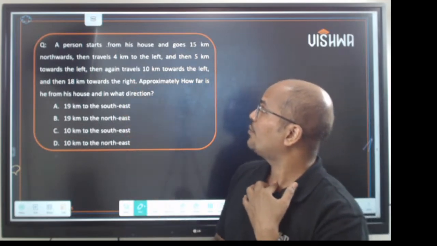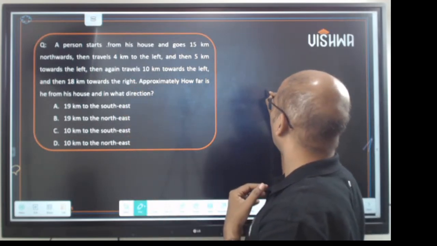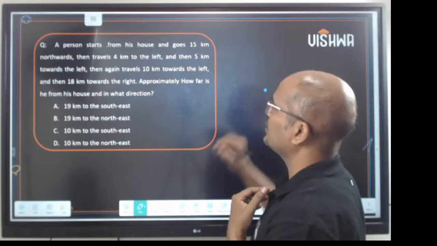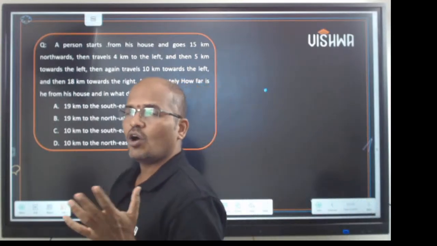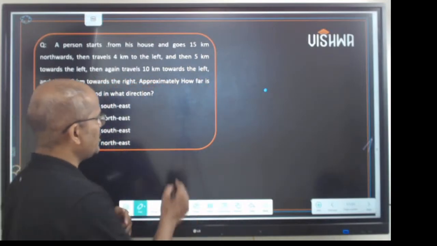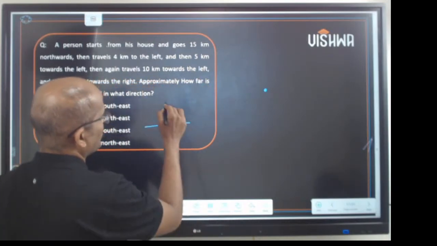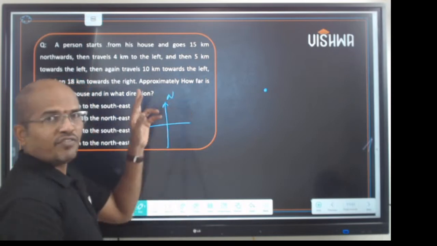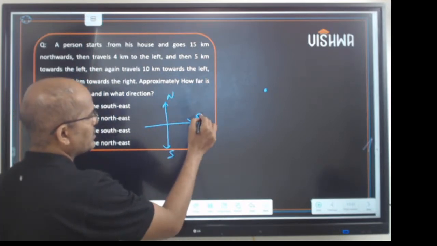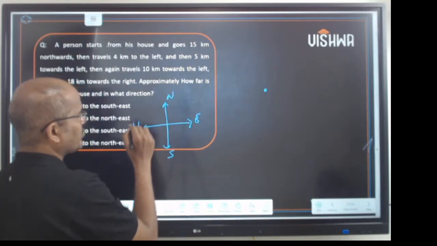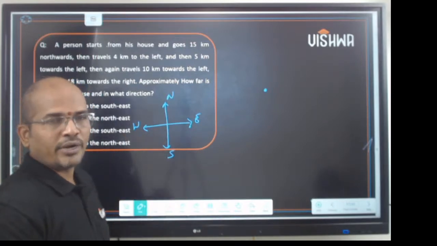A person starts from his house, let's say a point somewhere here, and goes 15 kilometers north. So we say north, south, east, and west. Common sense says this side is generally north. If this is north, this will be south, this will be east, and this will be west. So that should be kept in mind.